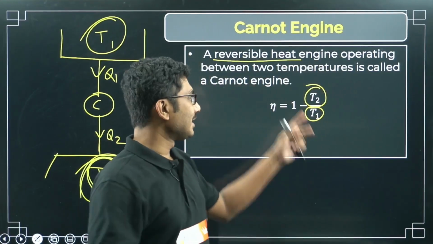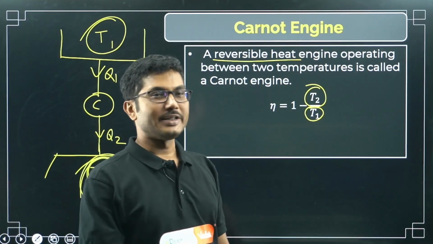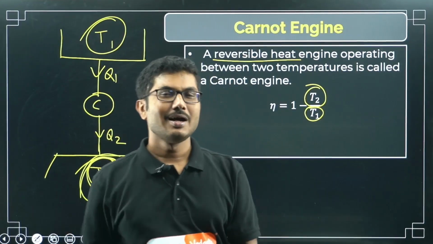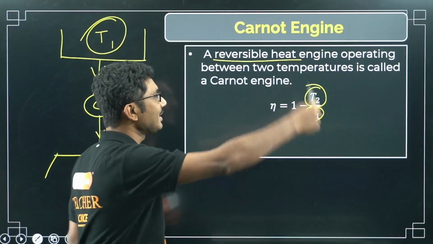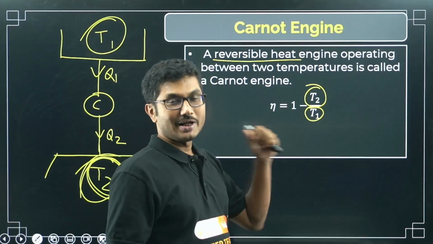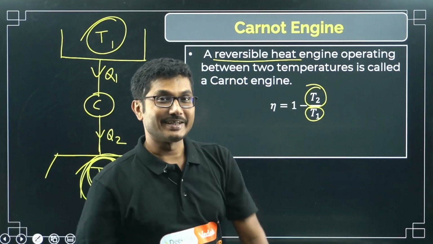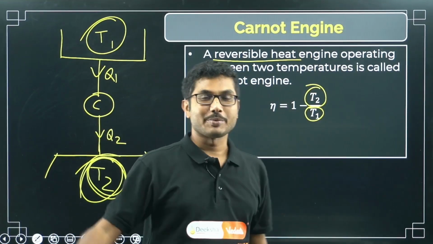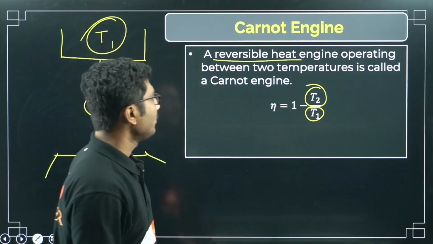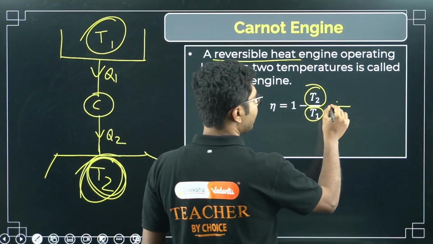The two temperatures are required in order to operate an engine. So we have natural sources for these two temperatures. This is temperature T1, which is the temperature generated inside the engine. T2 is the temperature of the surrounding. Okay, so this is the efficiency of a Carnot engine.